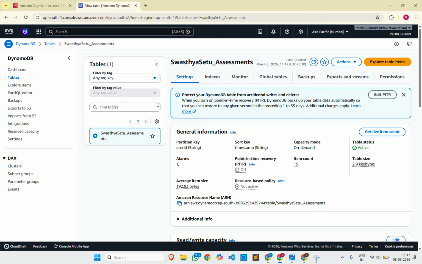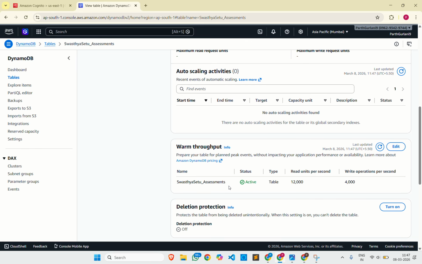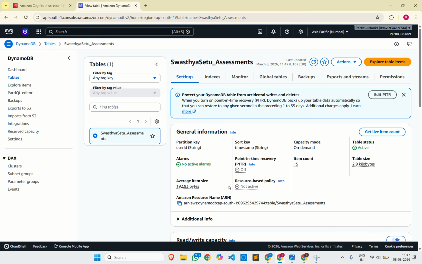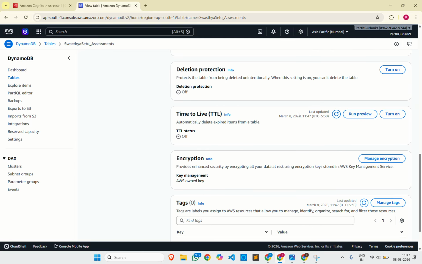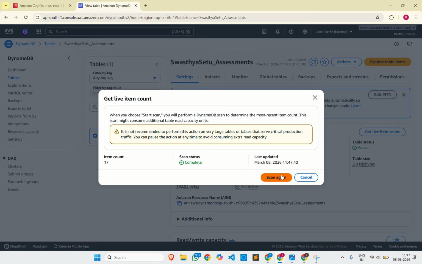We have the tables here, and all the tables which are produced are here, and this is my table, which will consist of all the records which are generated here. So we can see the table and all the tables, and start scan. 17 items were scanned and updated at this